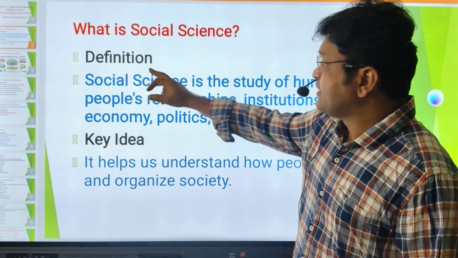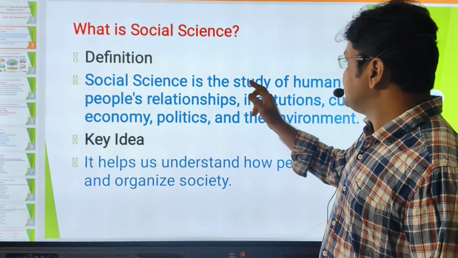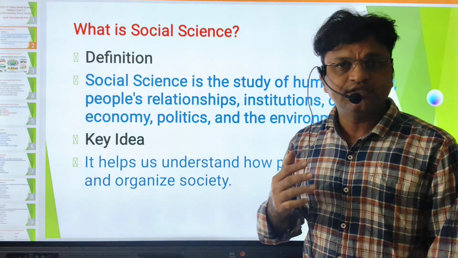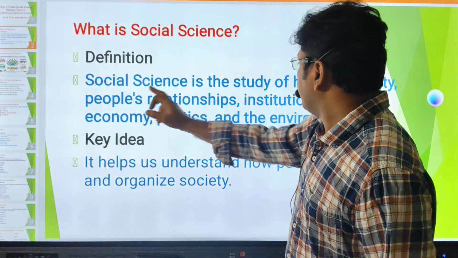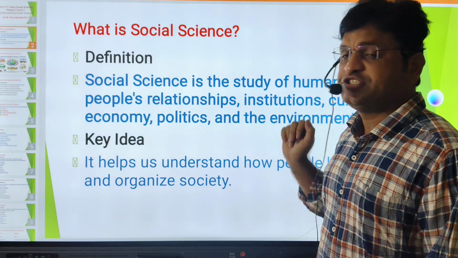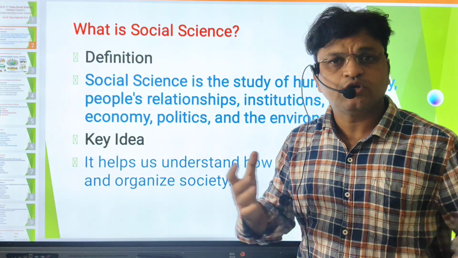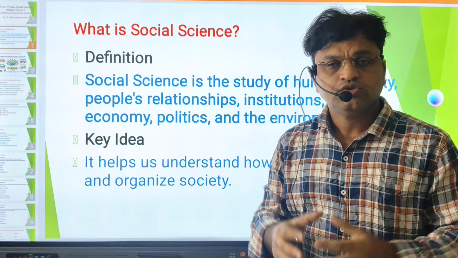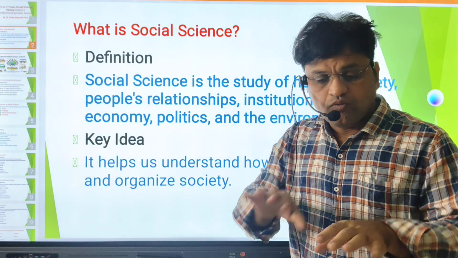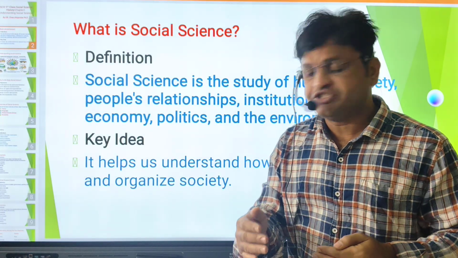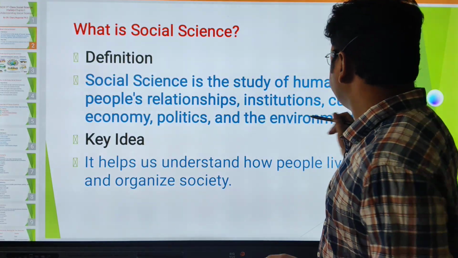Now, the definition: social science is the study of human society and people's relationships. What is society? It's a group of people living together. So who is living in society? People are living there. How are they living? They are making some relationships, right?